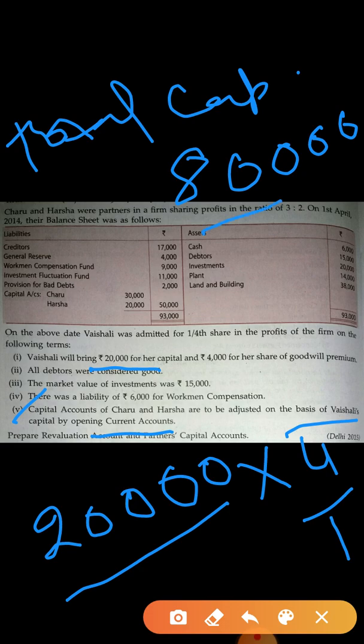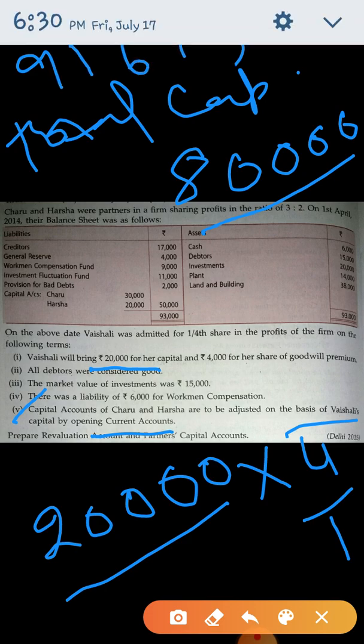Now this 80,000 you have to distribute among all three partners in the new ratio, because now there are three partners. So this total capital of the firm you have to distribute among the partners in the new ratio. Okay, and in the first working note you already calculated the new ratio. Okay, the new ratio is 9:6:5.